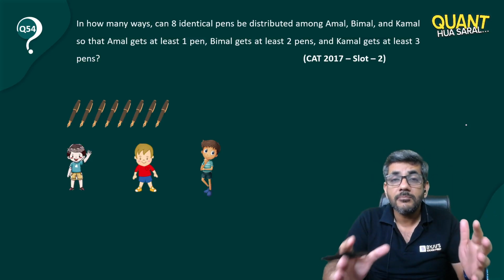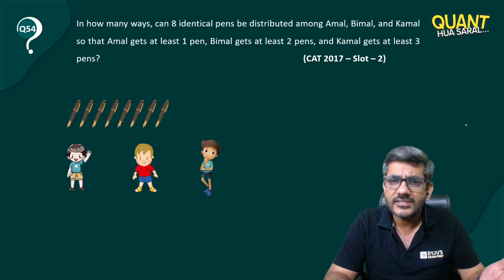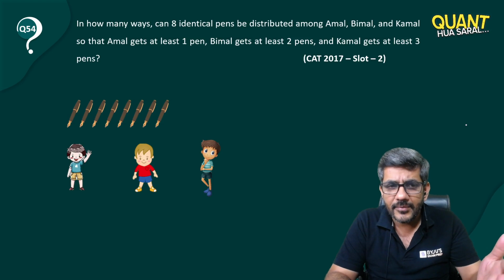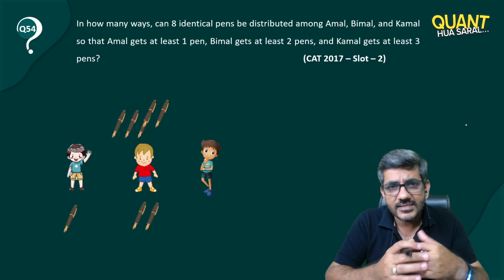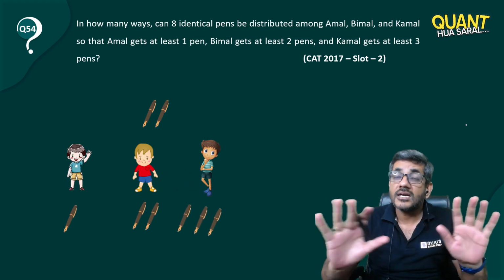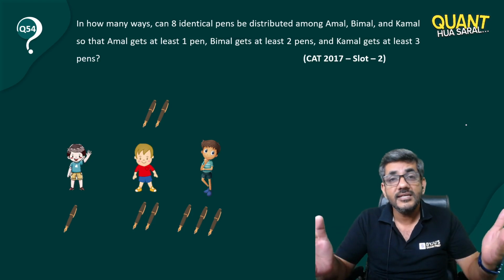So I'm saying because the pens are identical, can't we just do one thing? Let's give them 1, 2 and 3 pens initially. So out of these 8 pens, let's give 1 pen to Amal, let's give 2 pens to Bimal and let's give 3 pens to Kamal. Now their conditions are met. Now they would not be asking for anything else because their conditions have been met.